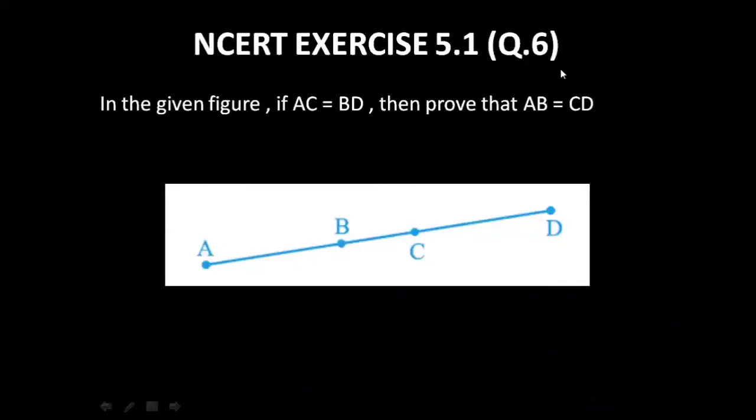Now, let us get into exercise 5.1, question number 6. The question is, in the given figure, if AC is equal to BD, then prove that AB is equal to CD. Let us understand it from the figure. They say if AC is equal to BD, then prove that AB is equal to CD. Let us get to the solution of this question and use the figure at the same time.